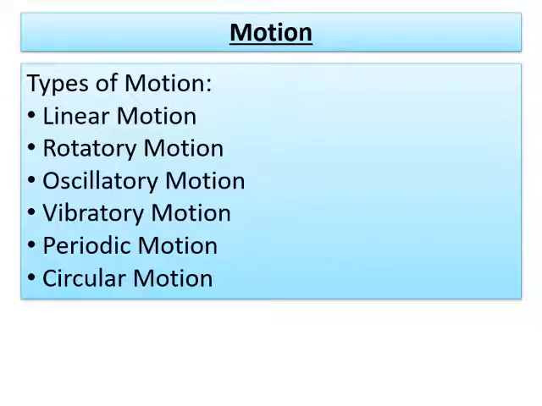Now we'll discuss different types of motion. First one is linear motion. A body that moves in a straight line path is defined as linear motion. Example, a motion of a moving car on a straight road.